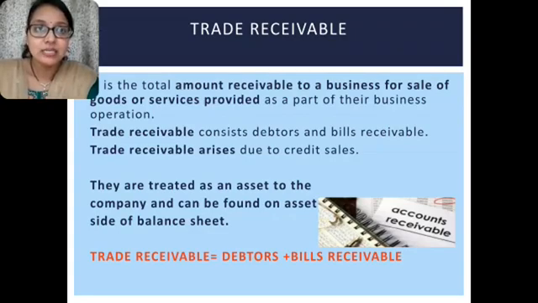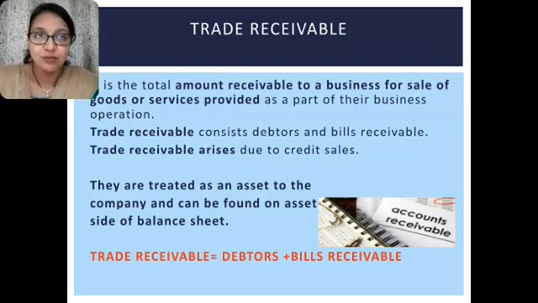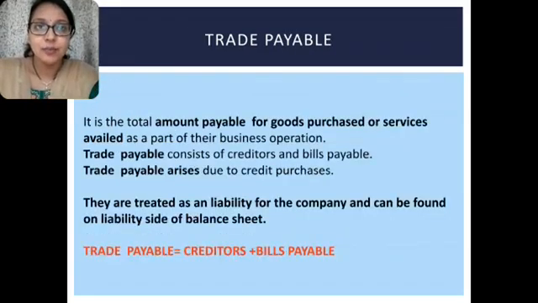Trade receivable consists of two things. They are debtors and bills receivable. Debtors are the persons who will give the amount later on, and bills receivable is a written document that the debtor gives you in return, promising to pay a particular sum on a particular date. As they are an asset for the firm, you can find them on the asset side of the balance sheet.